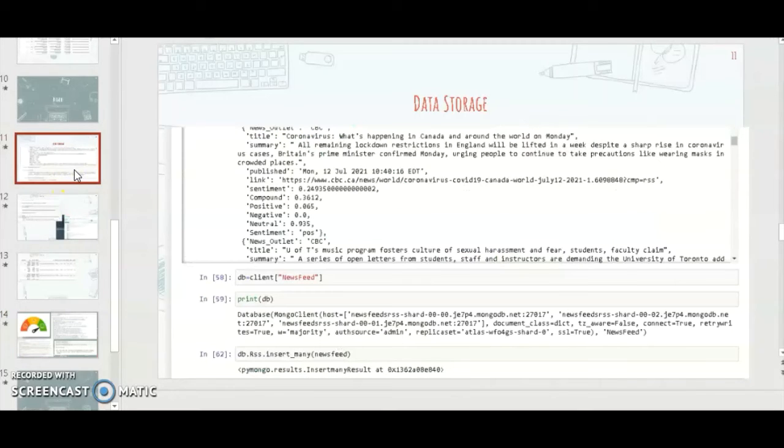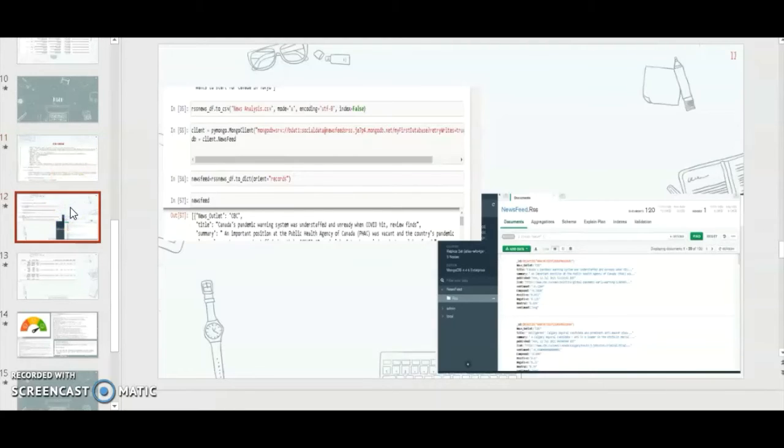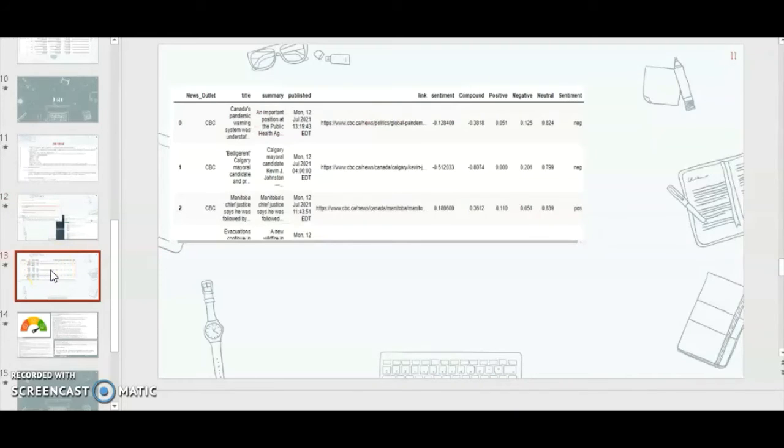And then I took the edited data, that is the processed data, and saved it in a data warehouse. In our project, I used MongoDB as the data warehouse. So here are a few connection snippets, screenshots, that I will be demonstrating live in a few moments. This is how the data frame looked after adding the three polarities, positive, negative, and neutral, as well as the compound.